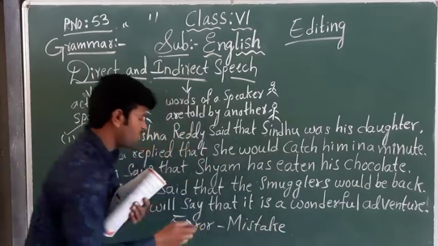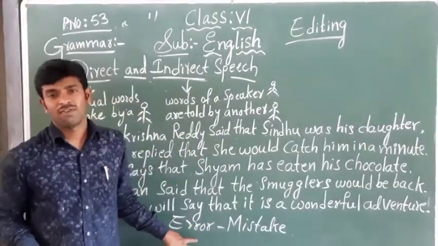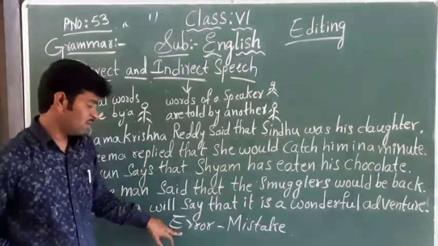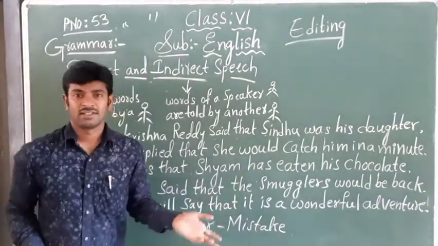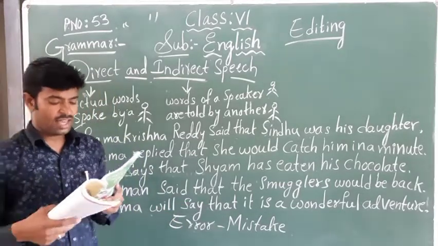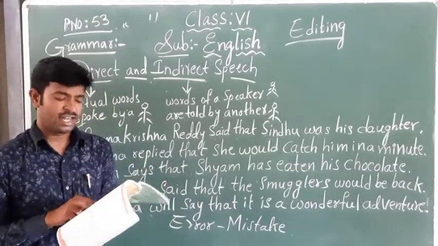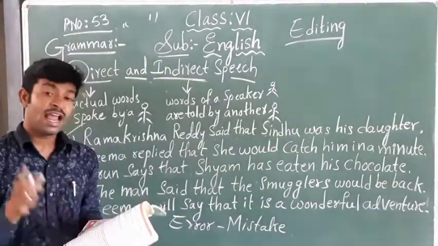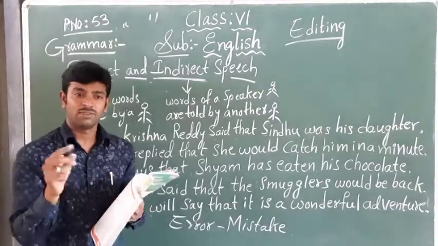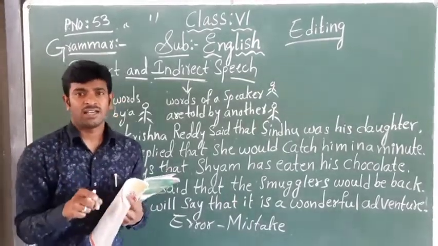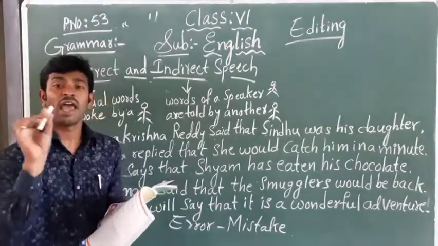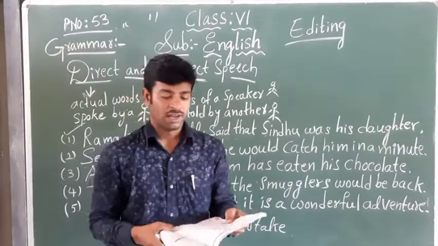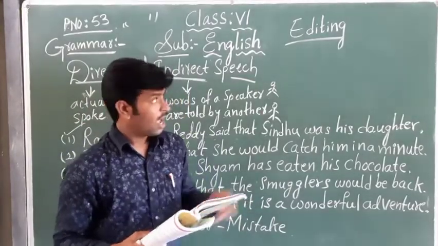M-I-S-T-A-K-E. Mostly you will find the error in a computer. You might have heard it: there is an error in my computer. Error is nothing but some mistake. So there is an error in each sentence. He is telling that there is a mistake in each sentence. Identify and edit it. Identify means we should find where the mistake is. Then afterwards we should edit it, means correct it. See here, children. Now, the editing part.